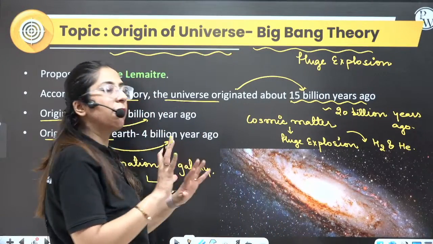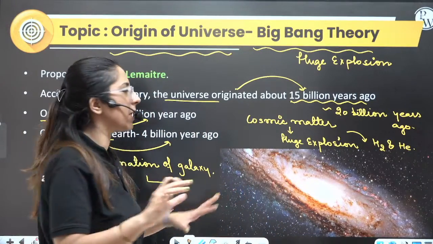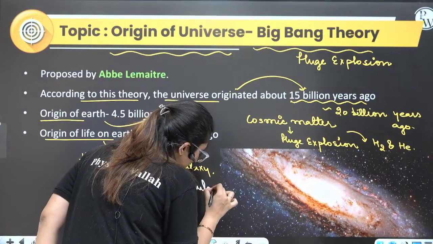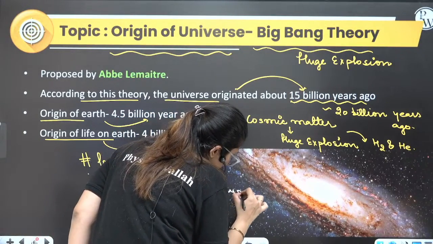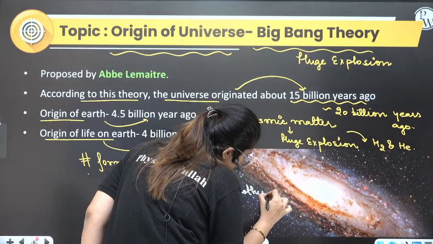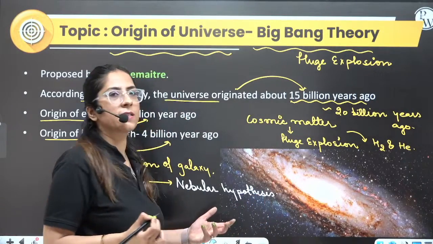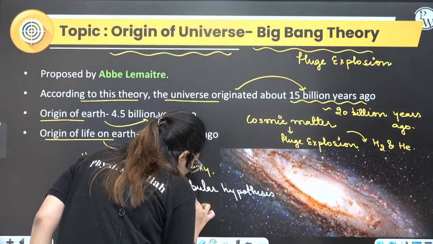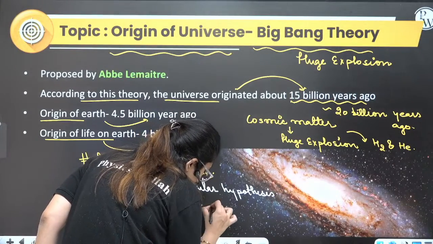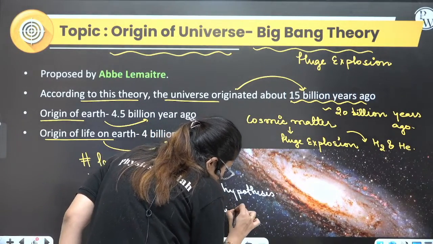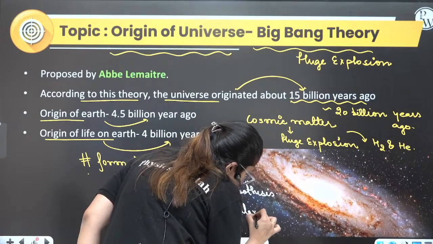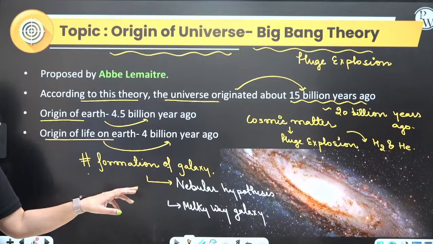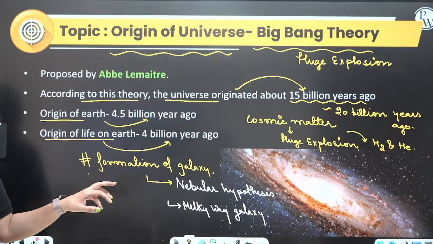For this we have a well-known hypothesis, the nebular hypothesis. There are millions of galaxies, but here we are just talking about our Milky Way galaxy, that is Akash Ganga galaxy. The name of this hypothesis is the nebular hypothesis.